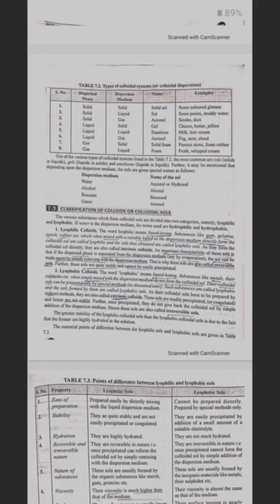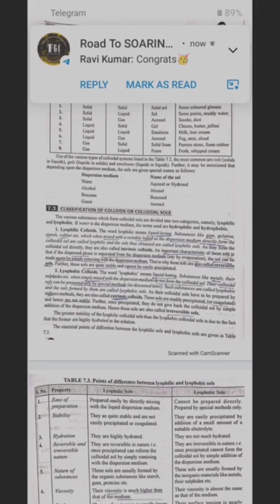Substances like gum, gelatin, starch, rubber, etc., which when mixed with a suitable liquid as dispersion medium directly form the colloidal sol are lyophilic, and the sols thus obtained are lyophilic sols. As they form the colloidal sol directly, they are called intrinsic colloids. An important characteristic of these sols is that if the dispersed phase is separated from the dispersion medium, the sol can be made again by simply remixing with the dispersion medium. That is why these sols are called reversible sols. Further, these are quite stable and cannot be easily precipitated.